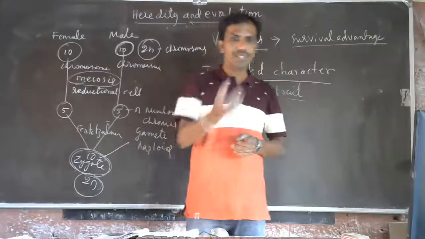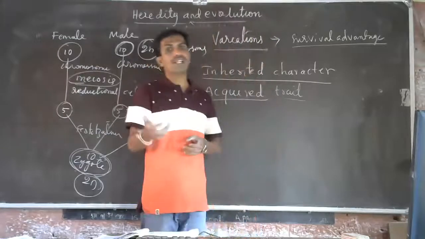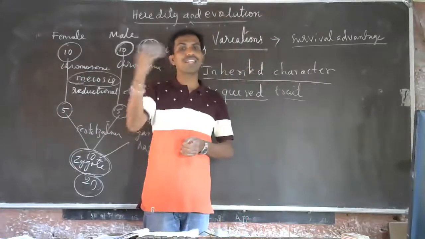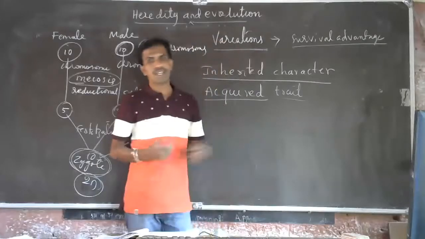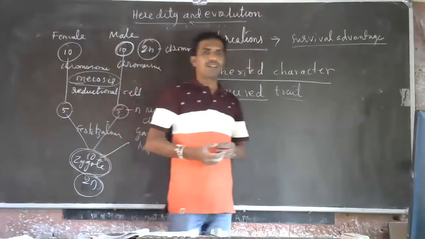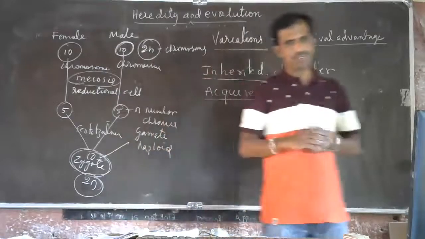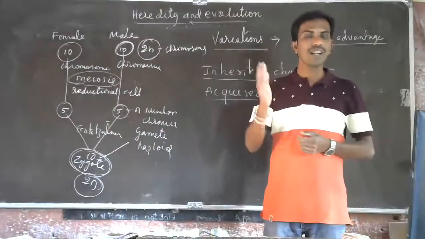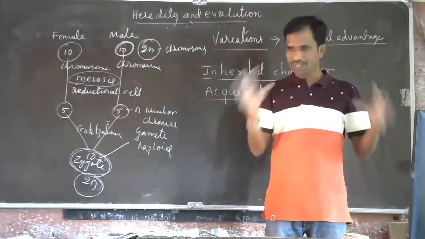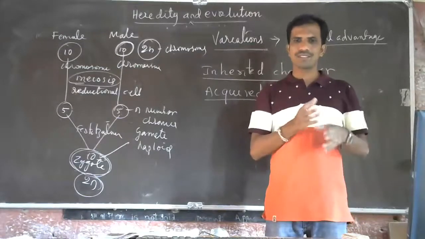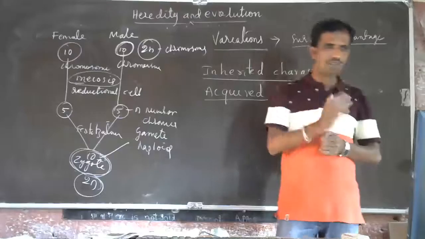The character which is developed during the life cycle and is not carried to the next generation is called an acquired character. Example: if you cut the tail of the dog when it was small,